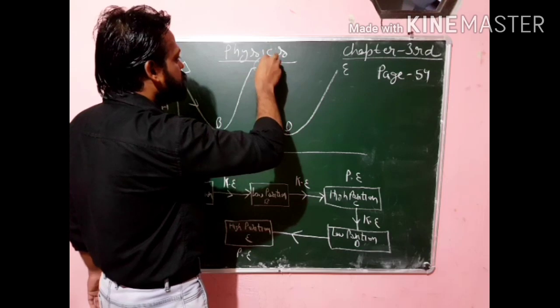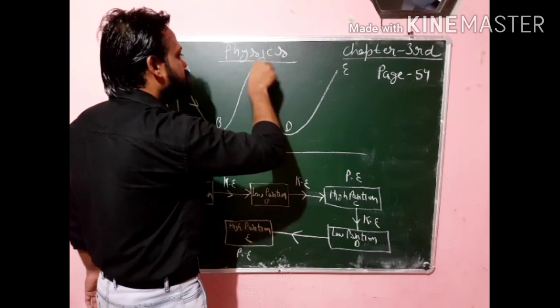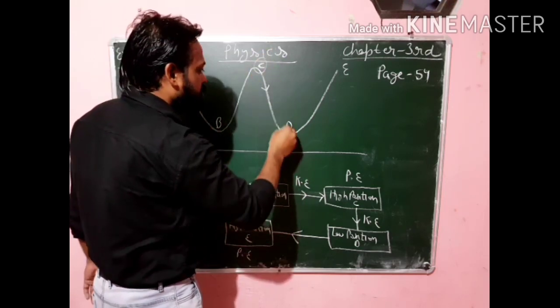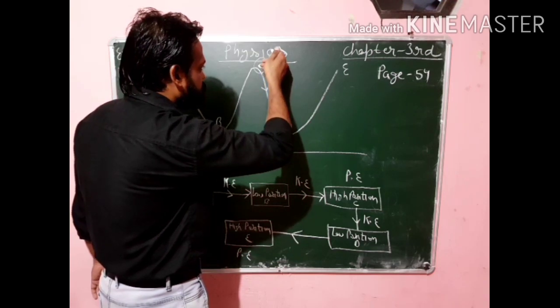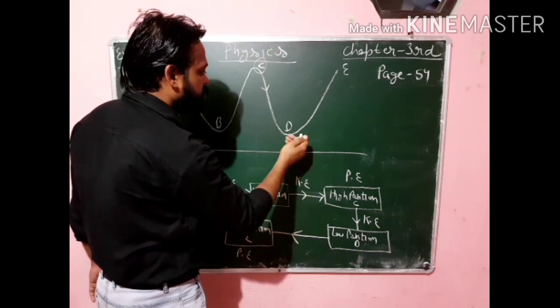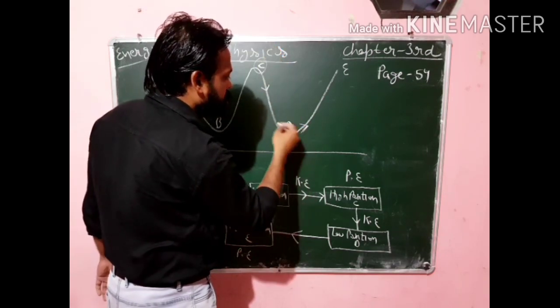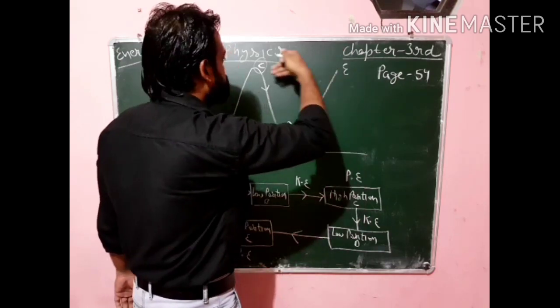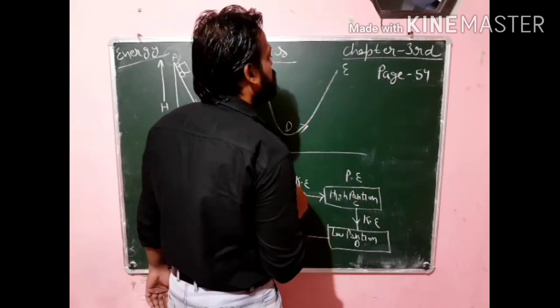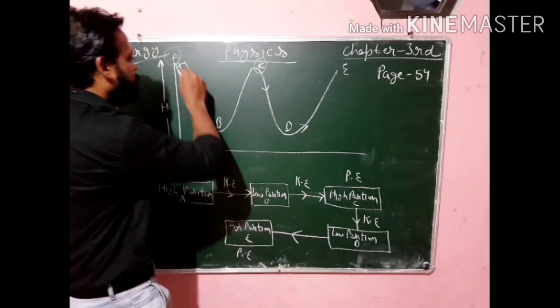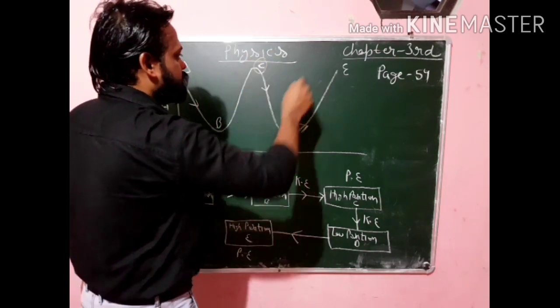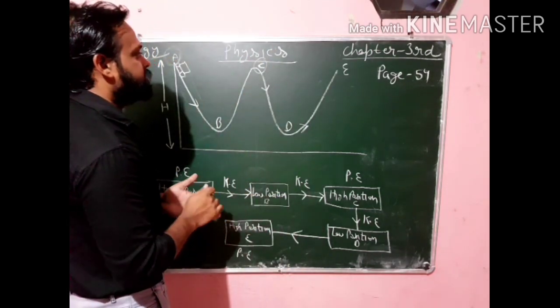Again when it is released from this point, this potential energy is converted into kinetic energy, and the car slides from point C to D, and due to its kinetic motion it starts moving in the upward direction, and then it reaches point E again. So in this way, this roller coaster is working on the principle of the law of conservation of energy.